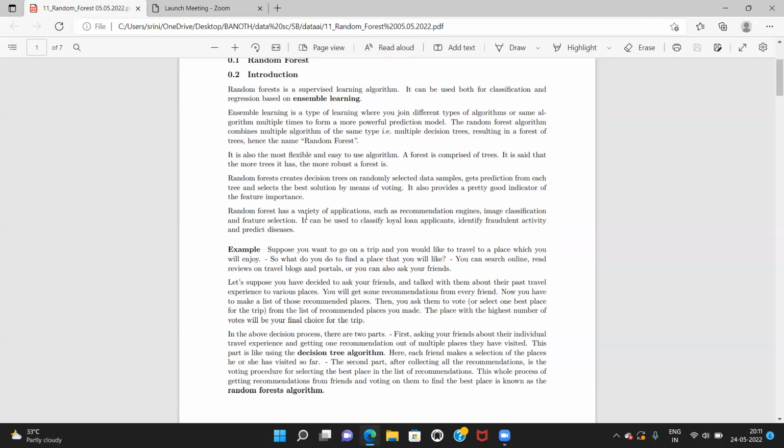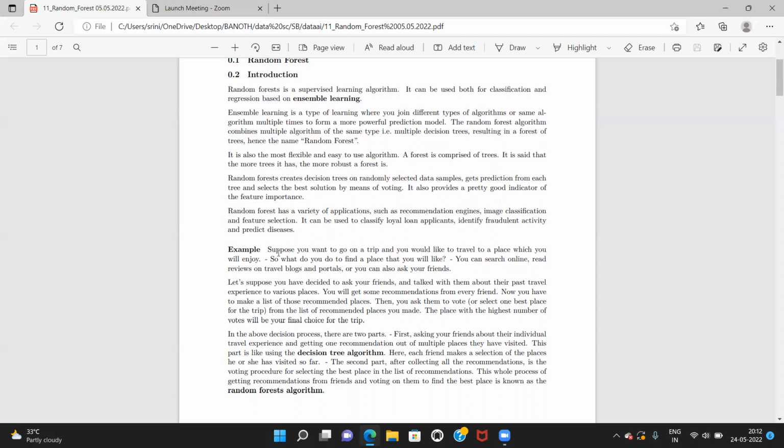The random forest has a variety of applications such as recommendation engines, image classification, and feature selection. It can be used to classify loyal loan applicants, identify fraudulent activity, and predict disease. The best example is credit card, bank.